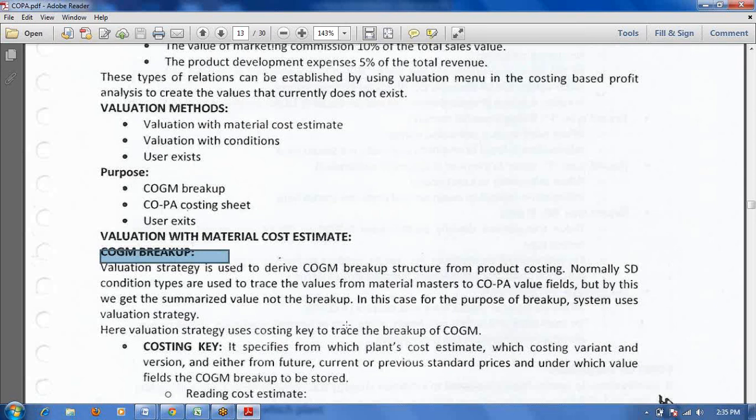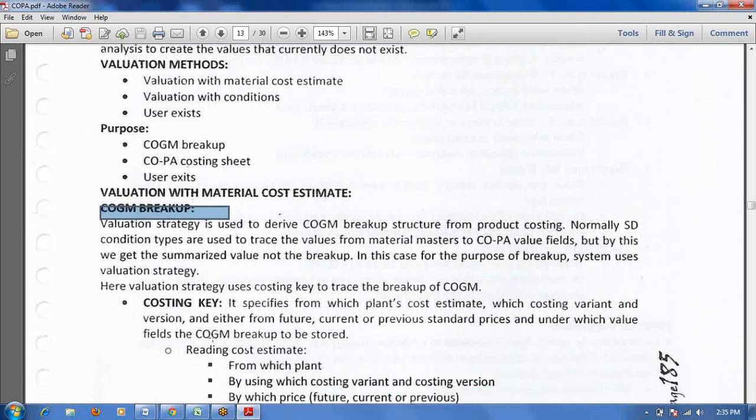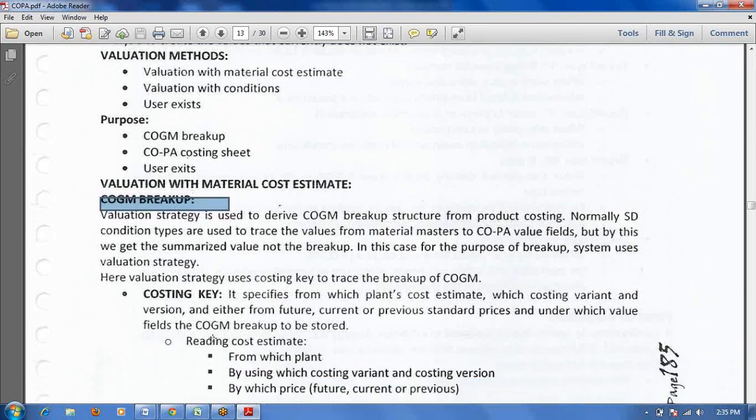Here the valuation strategy uses the costing key to trace the breakup. In the costing key we specify which costing variant breakup you want to see and which plant cost estimate breakup you want to see. I will show you the screen.